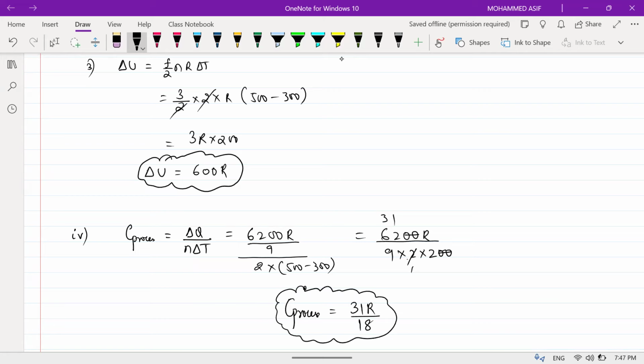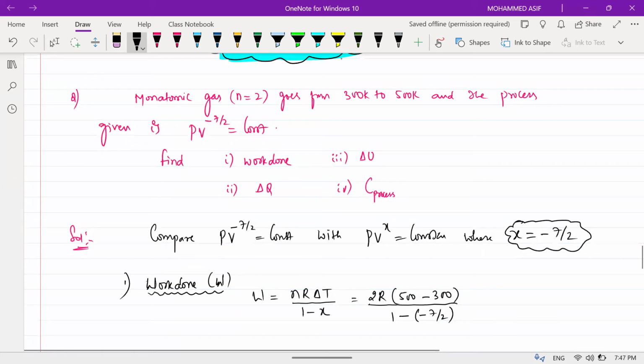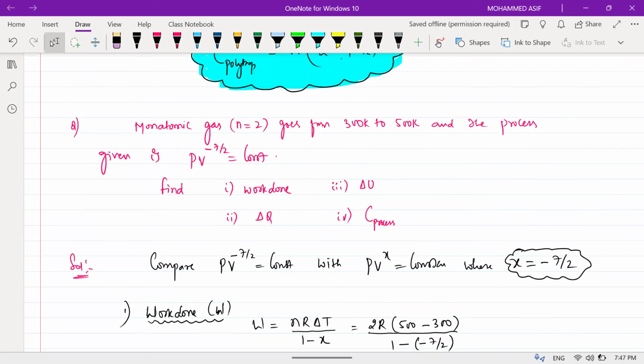Got an idea how we get the questions on this one, on the polytropic process? If there is any doubt, you let me know. The given process in the problem is what? PV to the power of minus 7 by 2. The gas is monoatomic. So for monoatomic, number of degrees of freedom is how much, beta? 3. Diatomic is how much? 5. You need to commit it to memory, beta. Monoatomic gas, number of moles n is equal to 2, the gas goes from 300 Kelvin to 500 Kelvin. Final temperature is 500, initial temperature is 300. And the process given is PV to the power of minus 7 by 2 equals constant. He is asking 4 questions in this one: work done, internal energy, delta Q and C of your process.